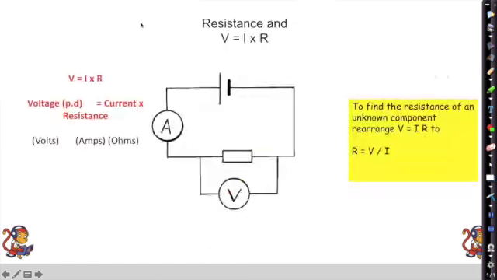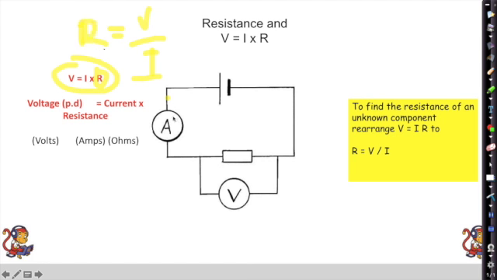So resistance then, how do we calculate resistance? Well, you need to be able to make a circuit to be able to measure resistance. So we can't measure it directly. What we have to do is use V equals I times R. We can rearrange this to find R. We're going to have R equals V divided by I. So R equals V divided by I.